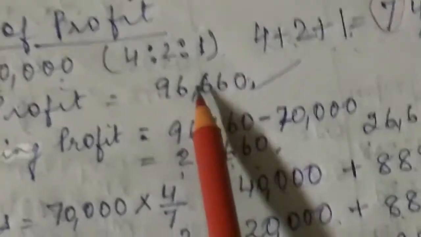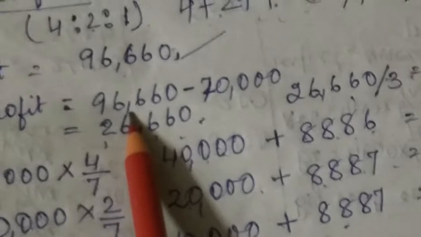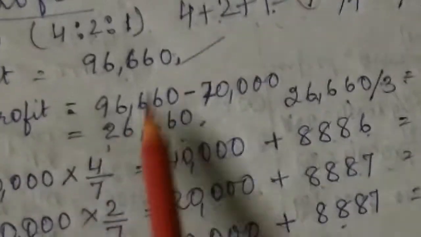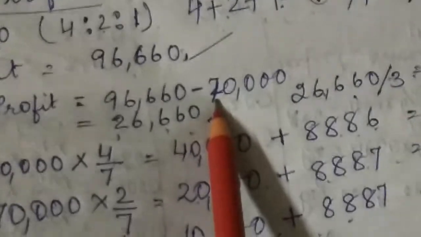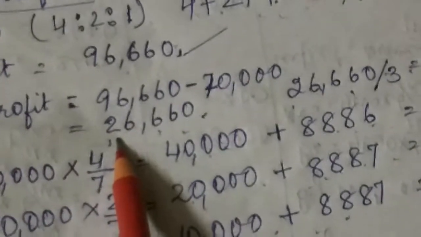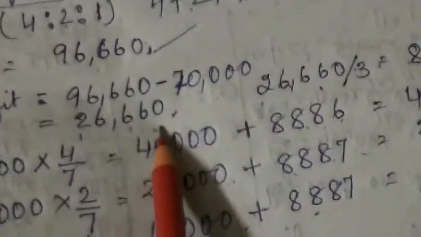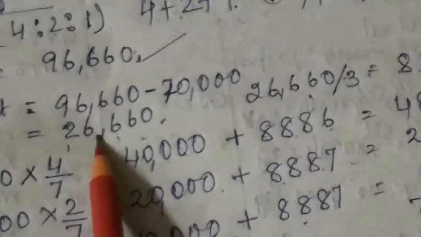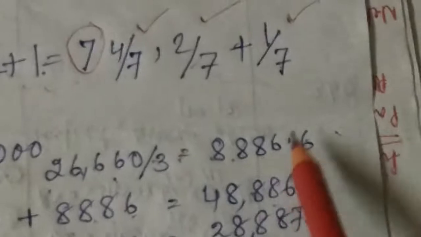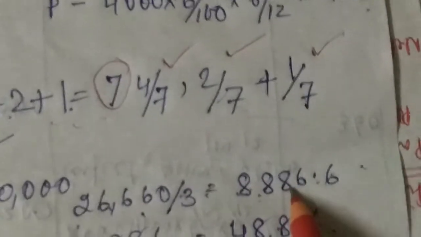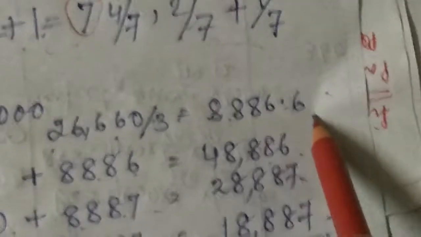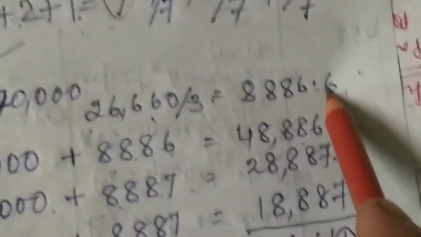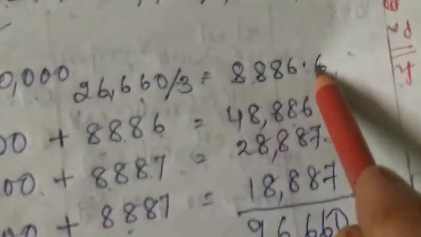So our total profit was 96,660. From there, we will deduct this 70,000. After deducting, we will get 26,660. Right? Now this 26,660, this will be divided among 3 partners equally. So we will divide it by 3. After dividing by 3, we will get 8,886.6. Okay, so this amount we will add to all the 3 partners.